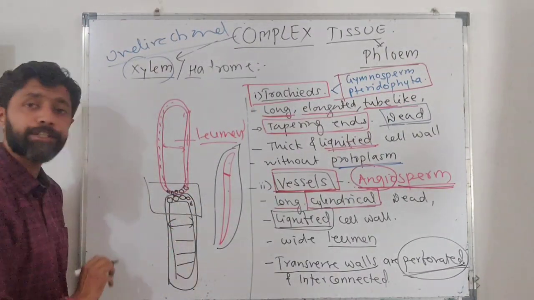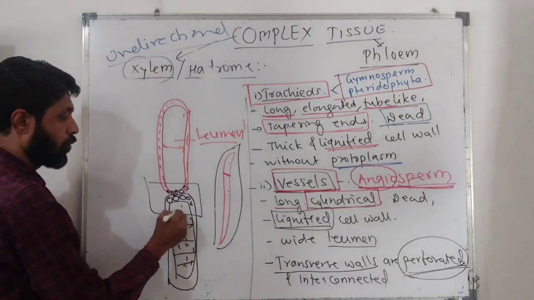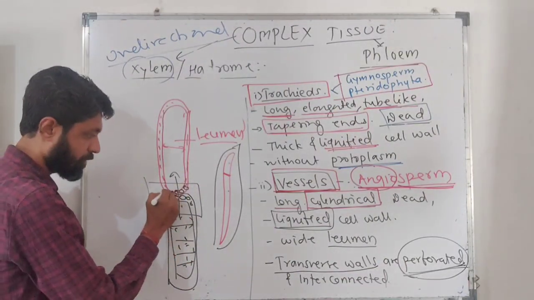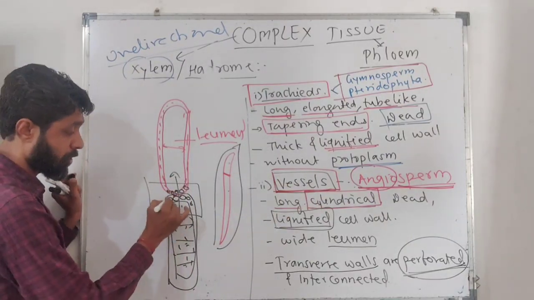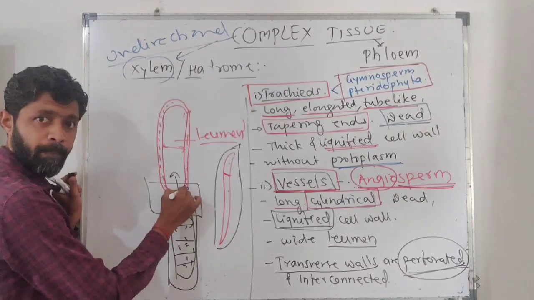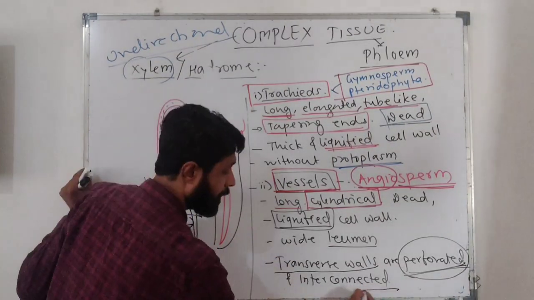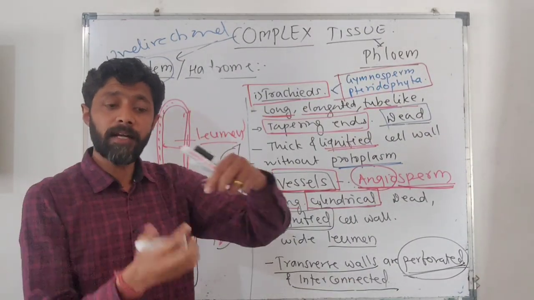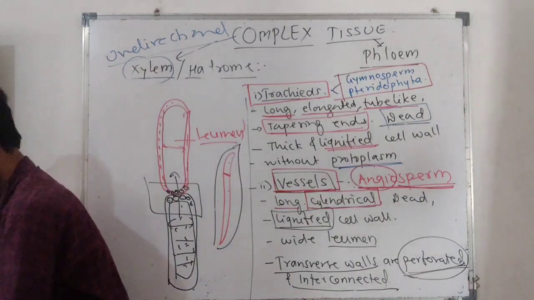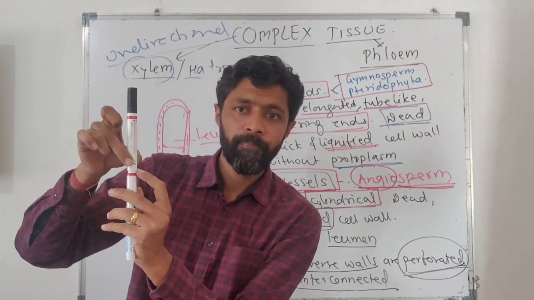What do these perforations mean? Suppose here there is the presence of water. This water has to move into this cell. There is the presence of this transverse wall, and the water has to cross that transverse wall. To cross this transverse wall, there is the presence of perforation. So there is a perforation in a transverse wall, and transverse walls are interconnected. In vessel, consider the transverse walls likewise. This is considered a transverse wall.